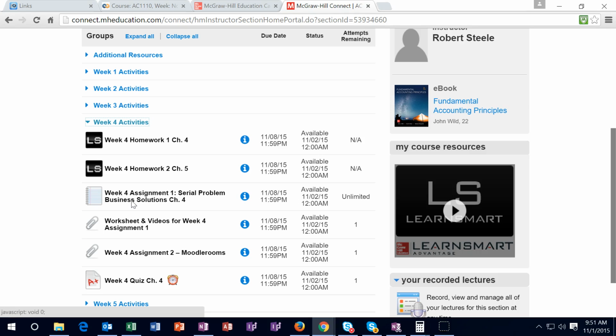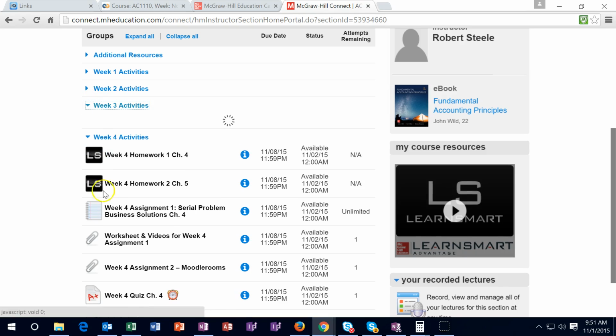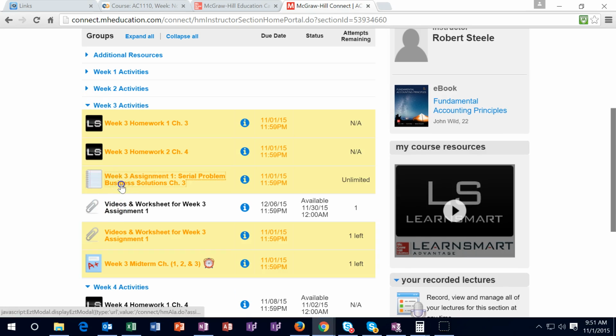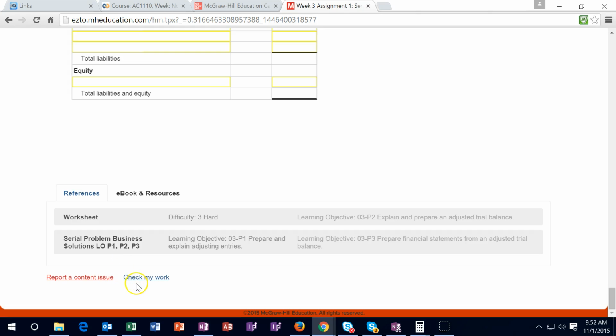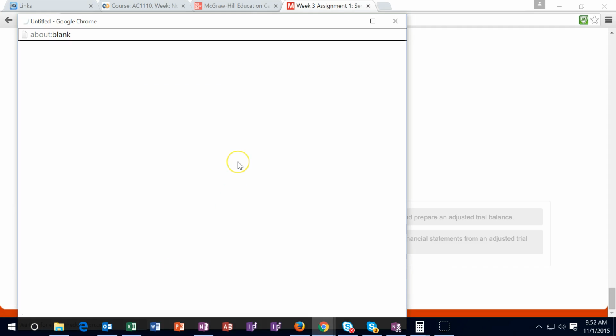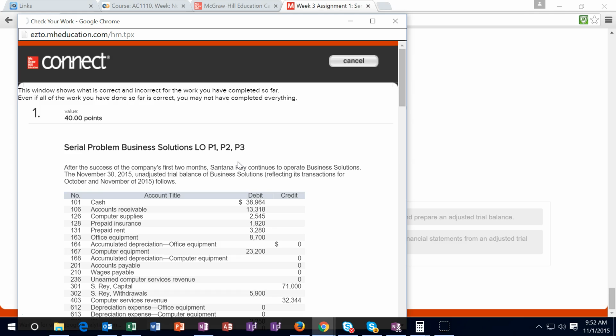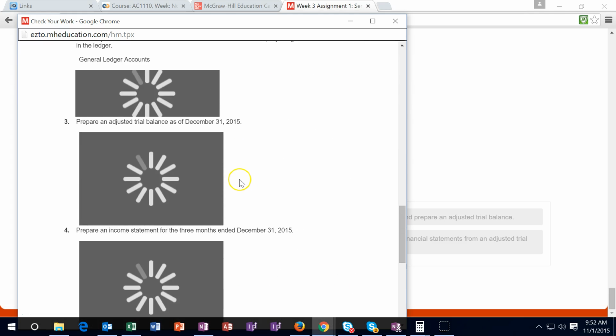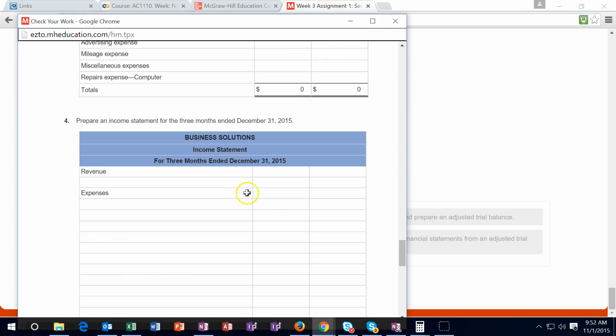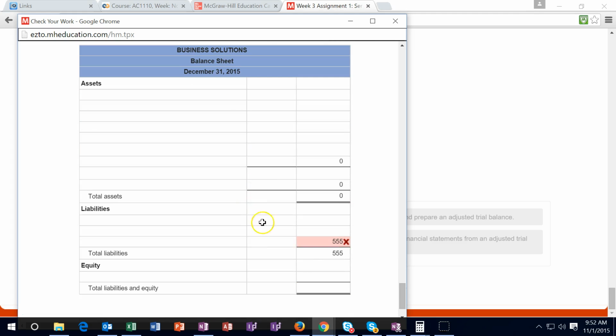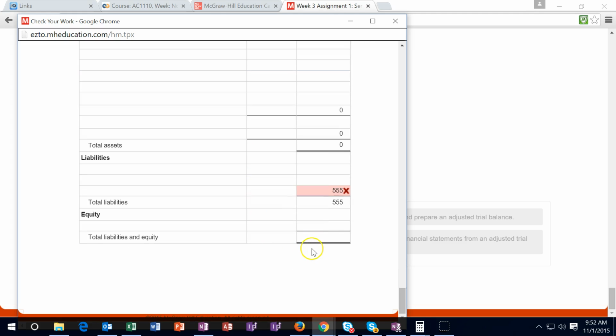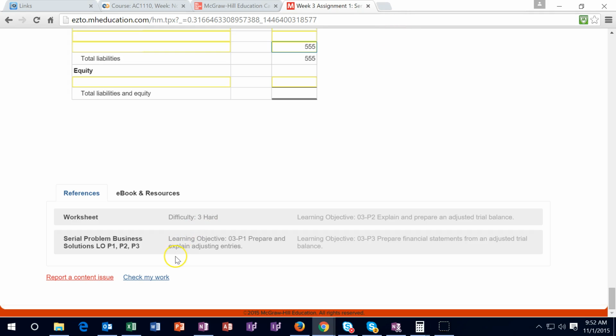Also note that there is a check your work figure at the bottom. So if I went into week 3 just as an example and we go into this problem, just remember this check your work feature down here. If I entered something in here and hit check my work, it won't tell me if something has not been entered. Obviously I have a lot of blank spaces, but the information that I put in there, it'll tell me if it's wrong or not.